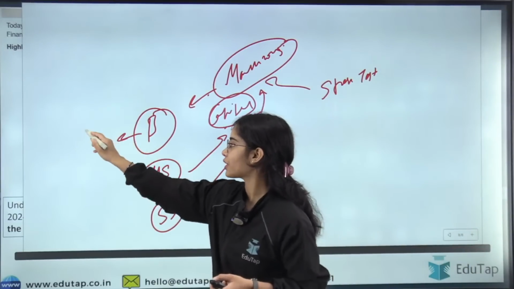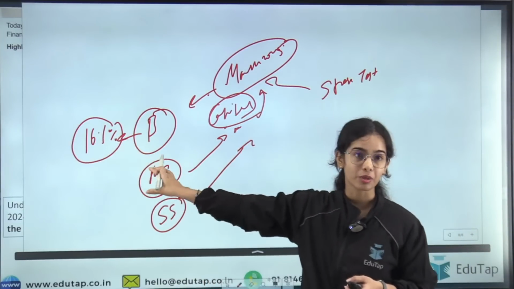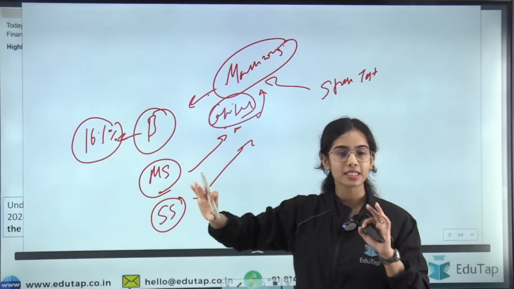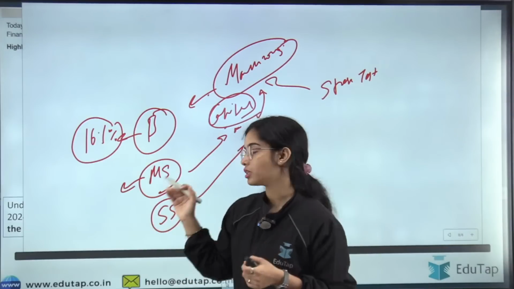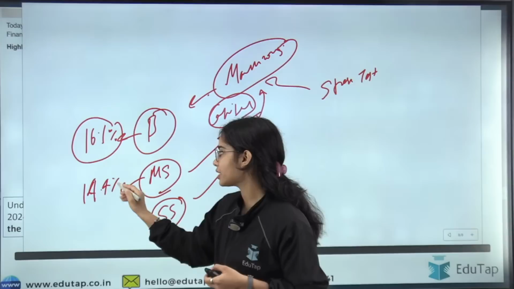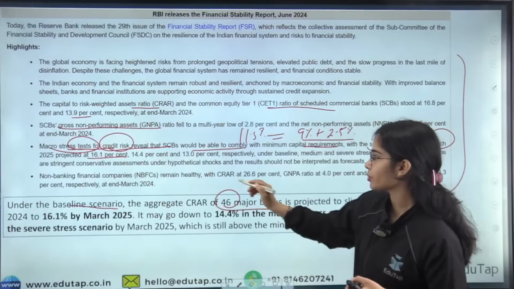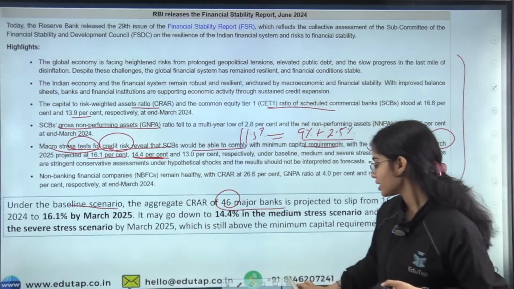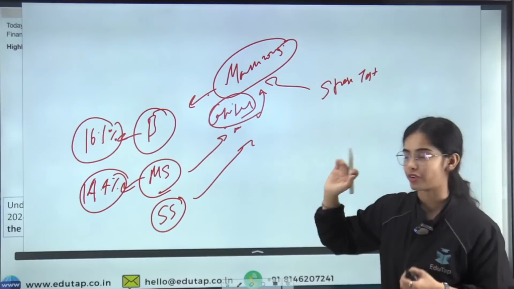In the medium stress scenario, the banks will be able to have 14.4% of the CRAR in March 2025.